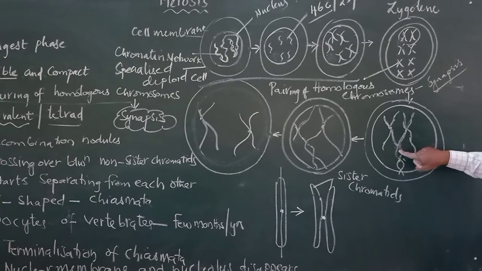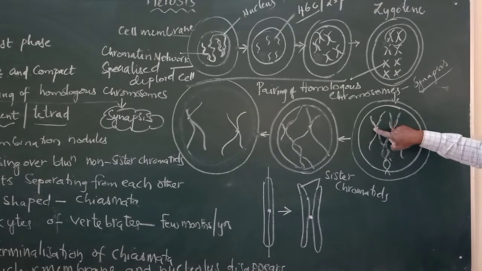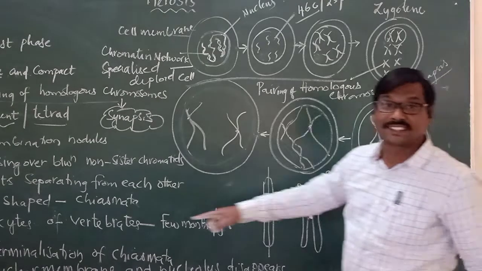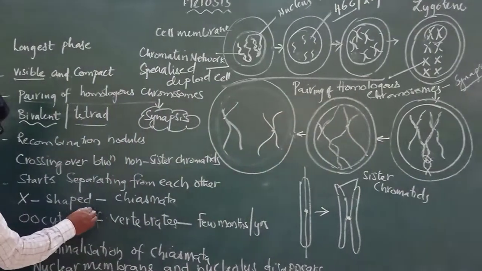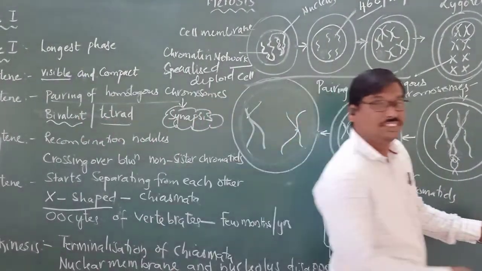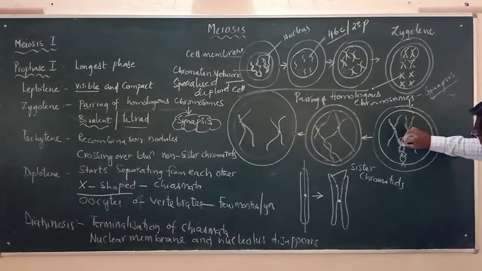This arm is from this chromosome, and this arm is from the other chromosome. When they cross with each other, they appear like an X shape. Please remember this. Here also it is appearing like an X shape.